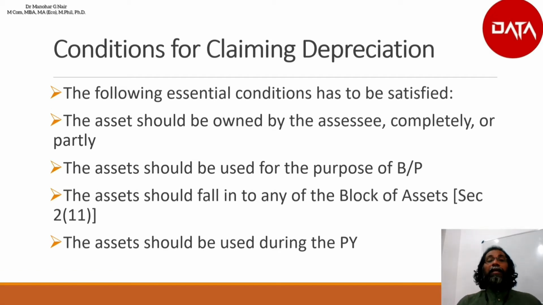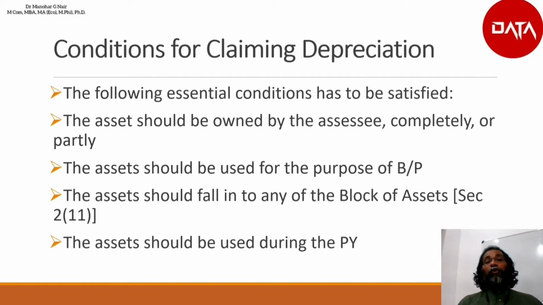Important points associated with the claiming of depreciation are: the asset should be owned by the assessee. Whether it is owned fully or partially, he is eligible for claiming depreciation. If it is partially owned, then to that extent or to that proportion, he will be eligible for claiming depreciation.